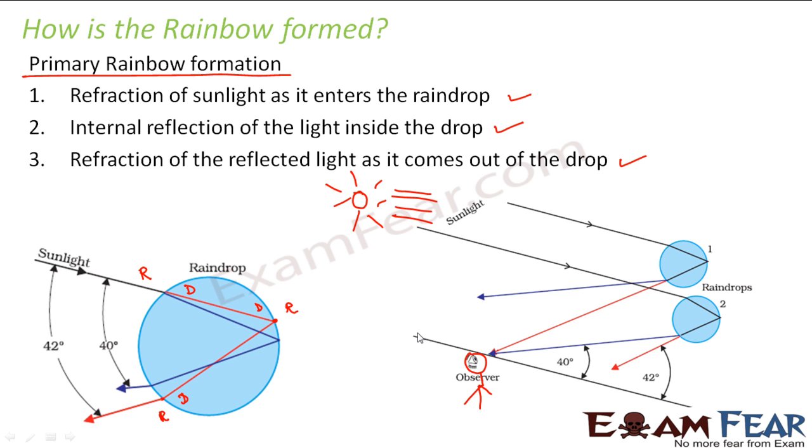Therefore, a rainbow is seen only when half of the sky has the sun shining, because if the sun is not shining, there will be no sunlight, right? And also it requires that the other half of the sky has some rain, so that raindrops are there, because we need both sunlight as well as raindrops for the formation of a rainbow.